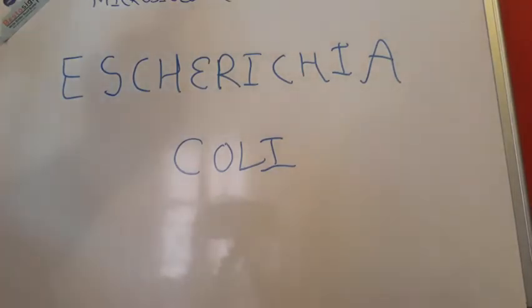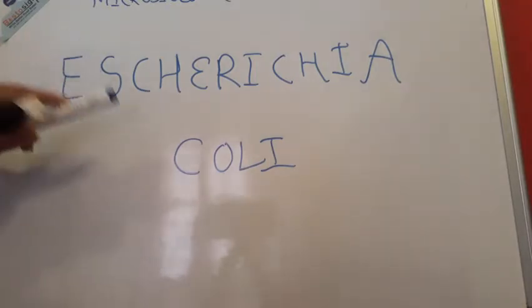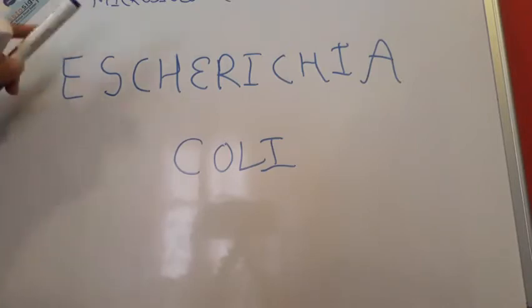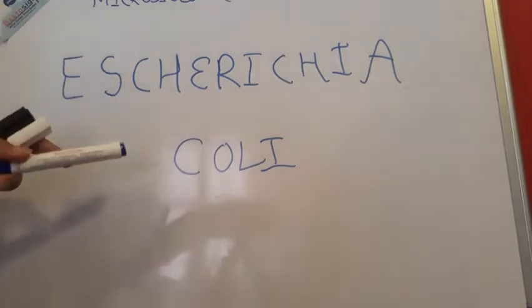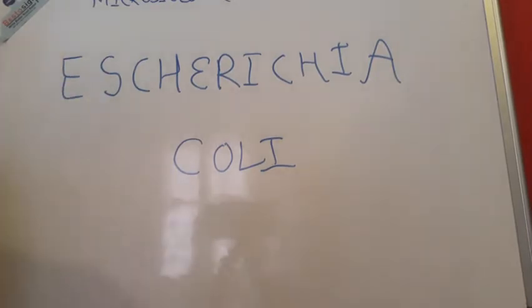Yes, from these two words we will complete almost everything that we have to learn from this topic about this bacteria. Okay, so now let's get started.